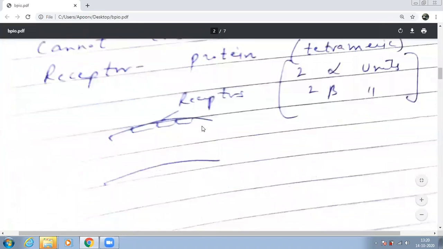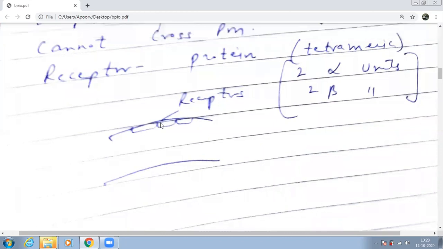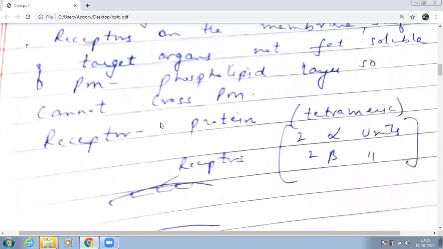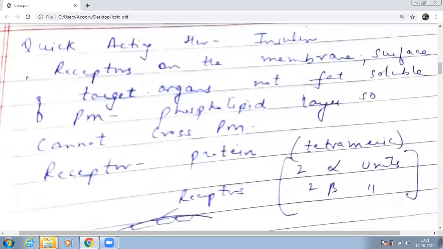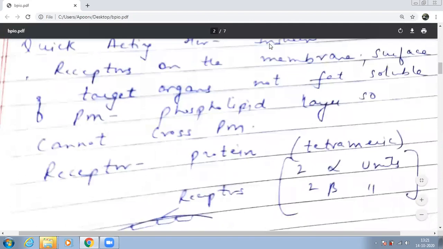See, I tried to show this over here. This is the membrane. If the receptors are present here only, तो क्या होगा? Directly hormone आएगा, it will bind to these receptors. You think immediately अपना काम करना start कर देगा या नहीं? Yes, ma'am. So, will there be a lag period? No, ma'am. Yes, quick acting hormones, for example, insulin.